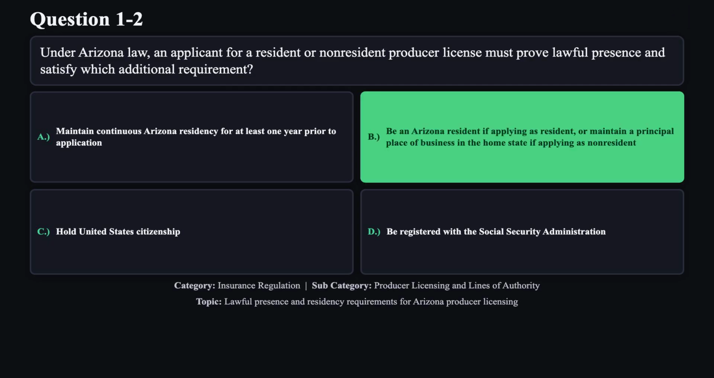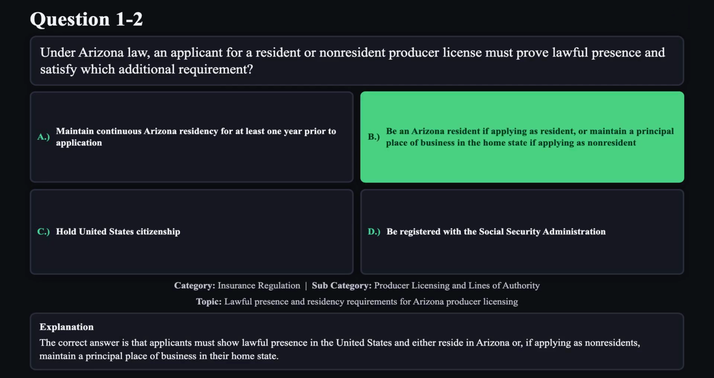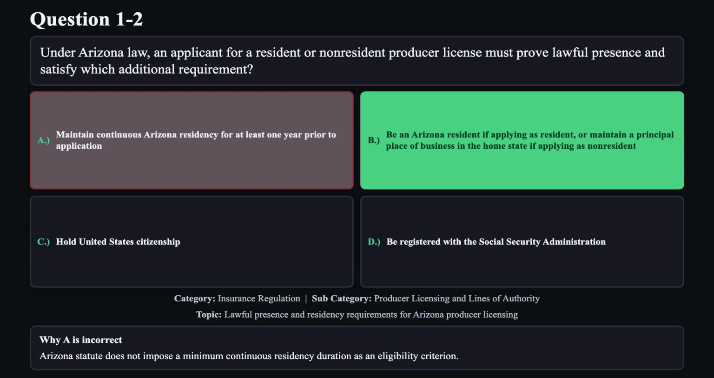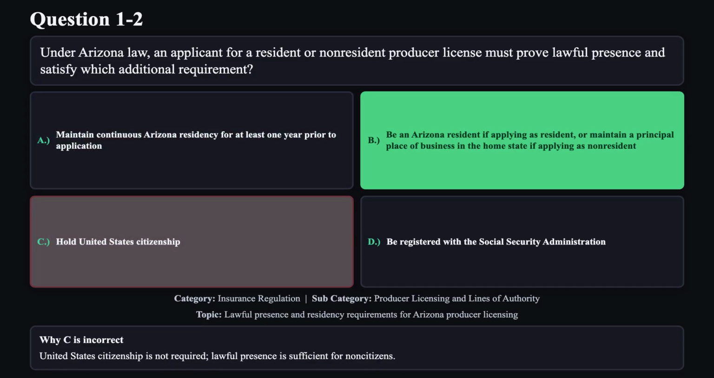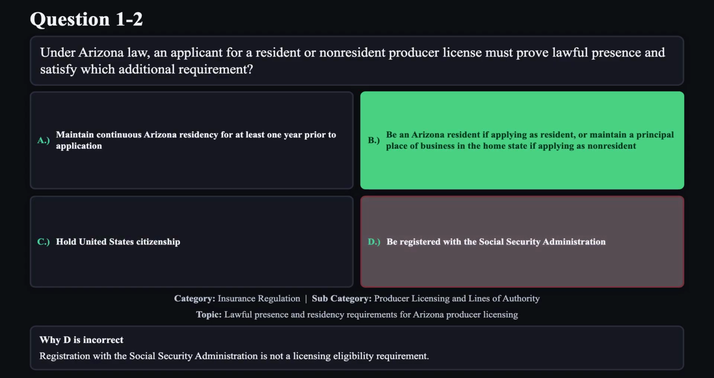The correct answer is B. The correct answer is that applicants must show lawful presence in the United States and either reside in Arizona or, if applying as non-residents, maintain a principal place of business in their home state. Reason A is not correct. Arizona statute does not impose a minimum continuous residency duration as an eligibility criterion. Reason C is not correct. United States citizenship is not required. Lawful presence is sufficient for non-citizens. Reason D is not correct. Registration with the Social Security Administration is not a licensing eligibility requirement.